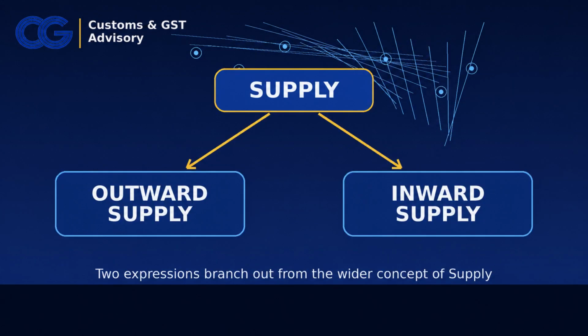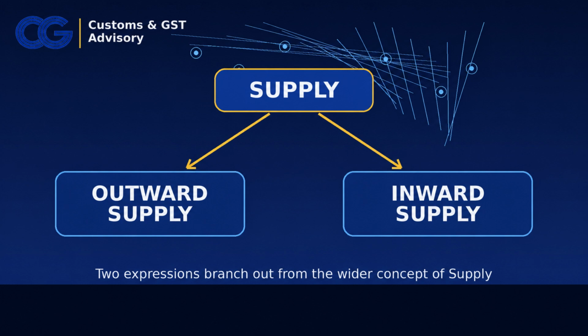This frame explains the relationship clearly. At the top, we have the main concept, supply. From this concept, two important directions emerge: outward supply and inward supply. Outward supply is defined in Section 2(83) of the CGST Act. It refers to a supply of goods or services or both, made or agreed to be made by a taxable person in the course or furtherance of business. So, outward supply looks at the transaction from the supplier's side. If I am the person making the supply and I am doing it in the course or furtherance of business, then it may be my outward supply.